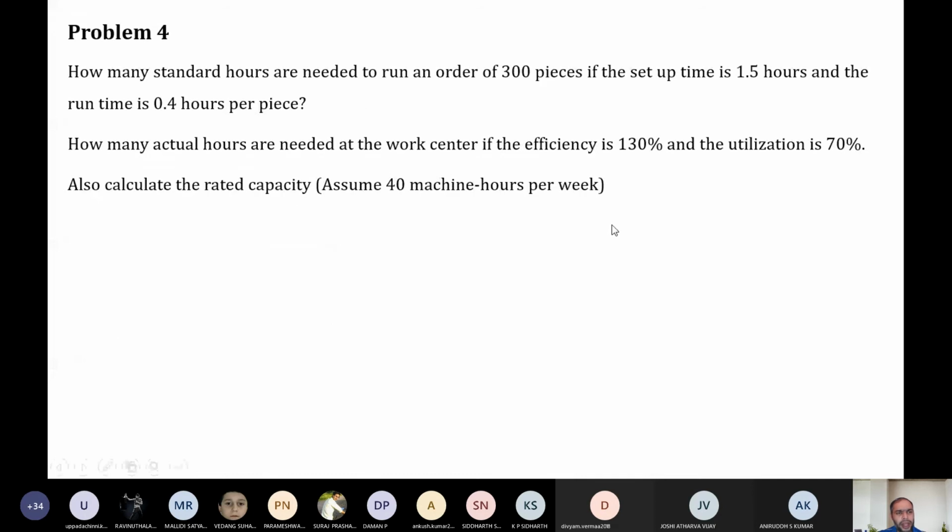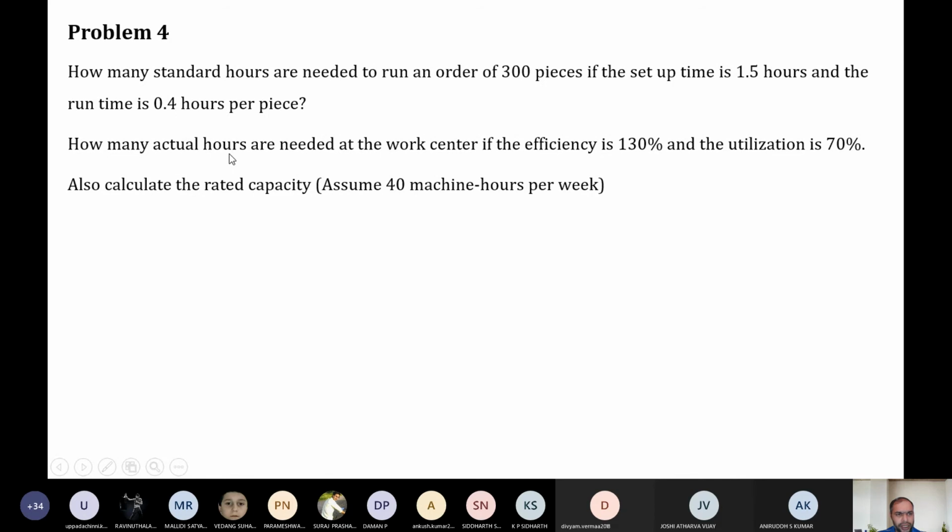Then the next problem: how many standard hours are needed to run an order of 300 pieces? The total quantity is 300 pieces. The setup time is 1.5 hours and the run time is 0.4 hours per piece. For one piece, the setup time is 1.5 hours. The run time is 4.5 hours.